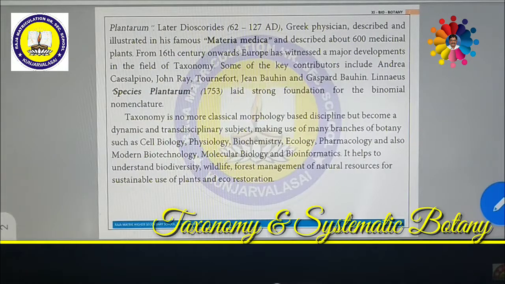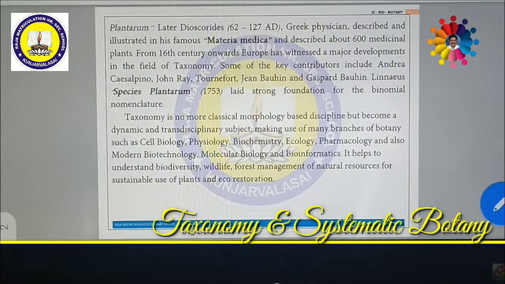Morphology alone will not help us in a perfect classification, because many branches are also involved in studying the classification of plants, such as cell biology, physiology, biochemistry, ecology, pharmacology, embryology, modern biotechnology, molecular biology, bioinformatics, molecular DNA technology.